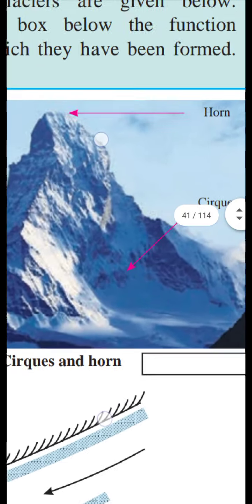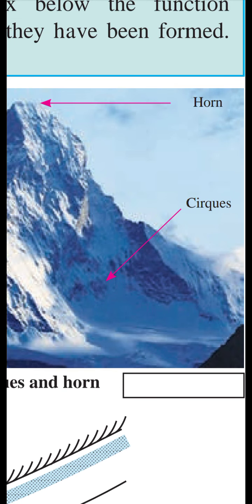Here is a cirque, where because of the erosion work of the glacier, the snow melts there and starts flowing. Because of the heavy mass, that cirque is formed.